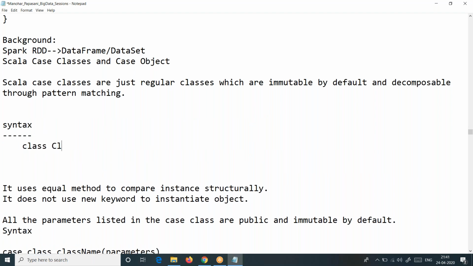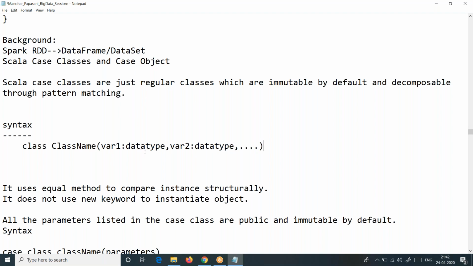Some class place. That is a keyword. You don't have control on that. It has to be used as it is. Then the class name. You know how to declare a parameterized constructor, right? Something like var1 colon some data type, comma var2 colon some data type, comma dot dot dot, like this. You get this, right? So this is a normal case.